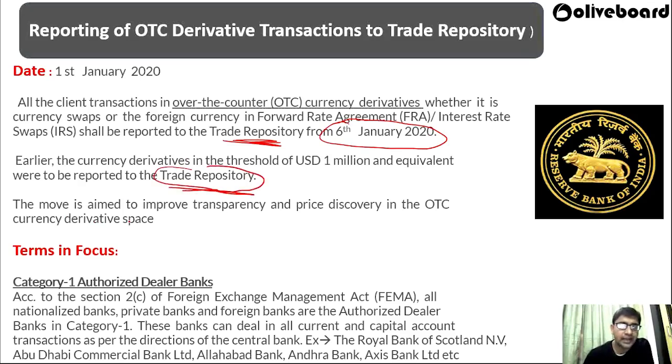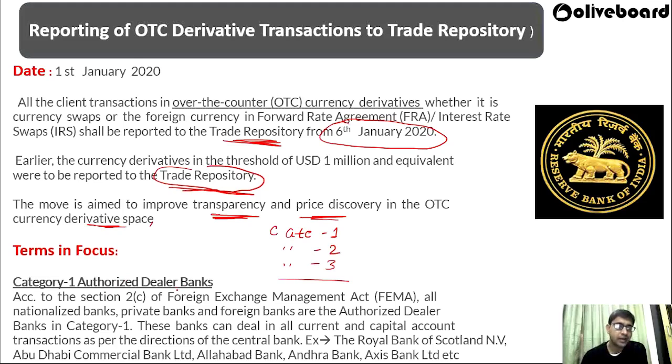The move is aimed to improve transparency. First of all, we are improving the transparency and price discovery in the over-the-counter currency derivative space. Whatever currency swaps, currency derivatives or other such things are happening, we want to improve the transparency of the whole process and also the price discovery in the over-the-counter currency derivative space. Some of the terms in focus are, first of all, the category 1 authorized dealer bank. There are around three categories: category 1, category 2, category 3. Under category 1, they have defined authorized dealer banks.